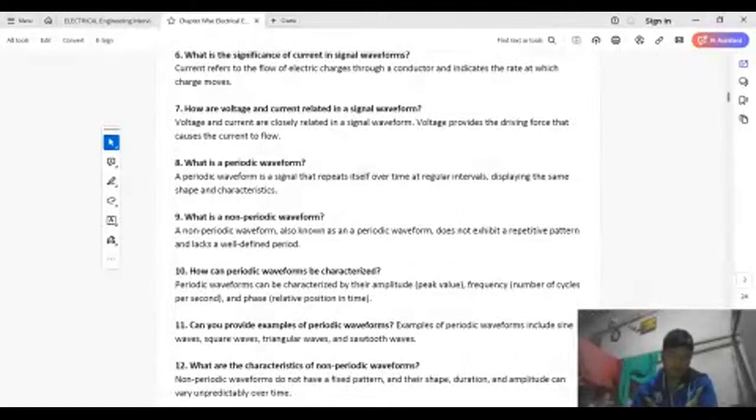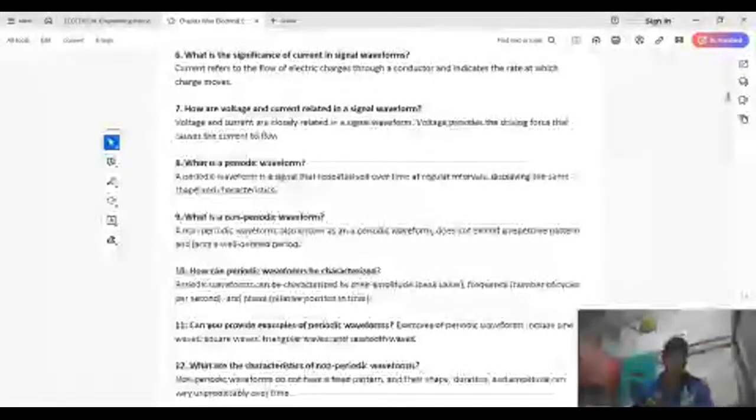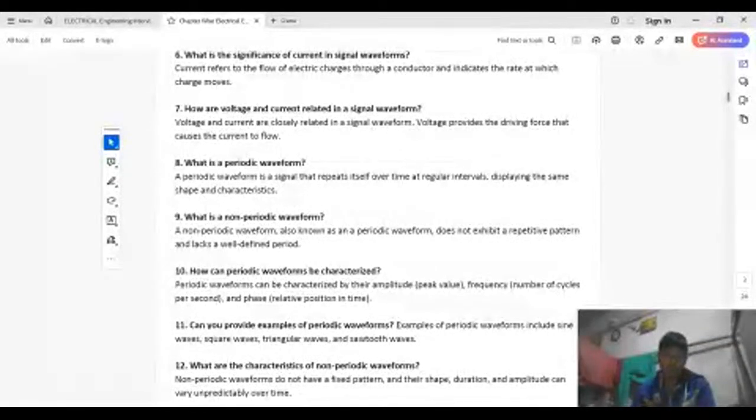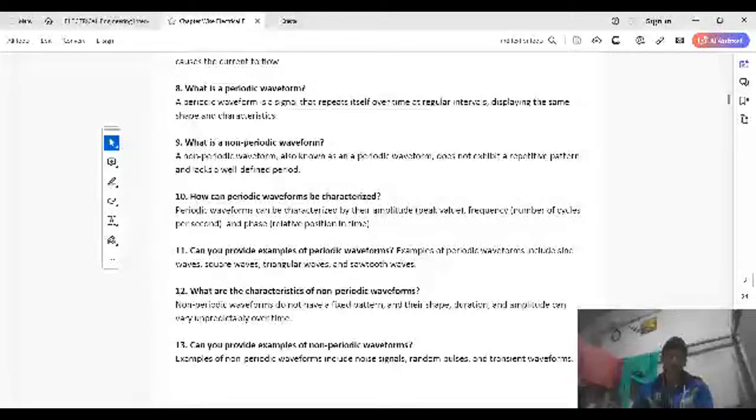What is a periodic waveform? A periodic waveform is a signal that repeats itself over time at regular intervals, displaying the same shape. A non-periodic waveform, also known as